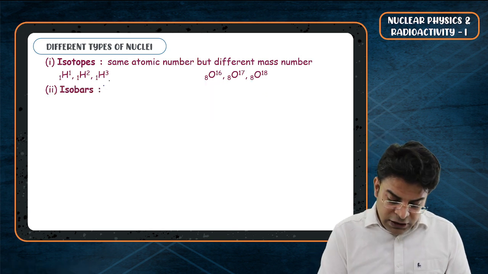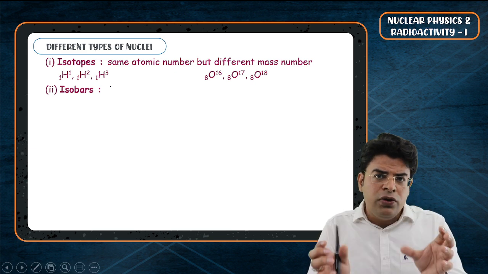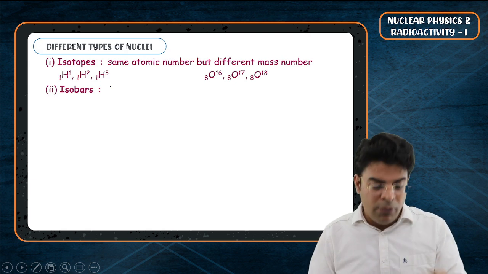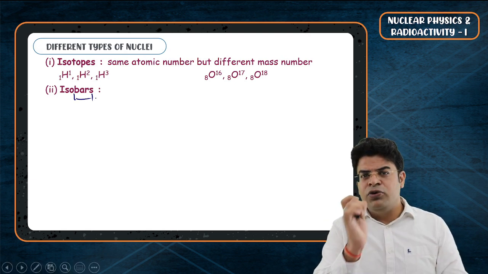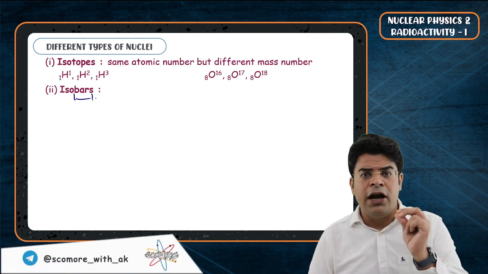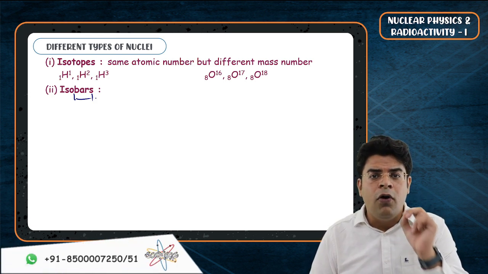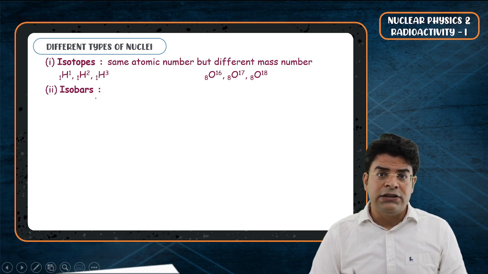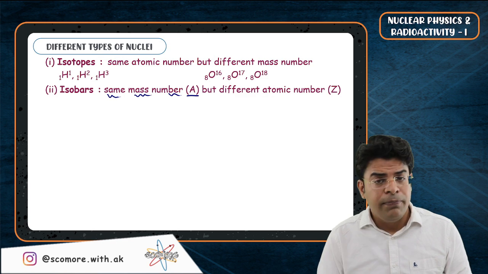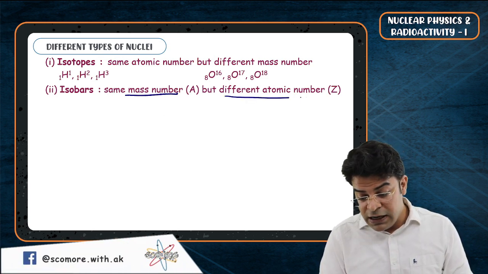Moving on to the second case, there is something called isobars. When are two different nuclei said to be isobars? Isobars: iso means same, and bar is a term used for pressure. To exert the same pressure, they must have the same atomic mass, and to have the same atomic mass, they should have the same number of nucleons. So isobars are nuclei which have the same mass number A but different atomic number Z. Same mass number but different atomic number.